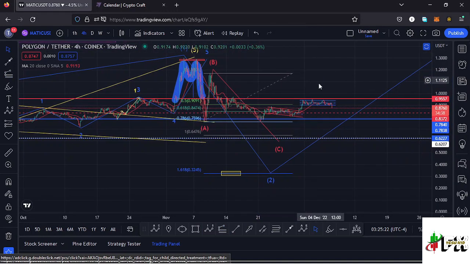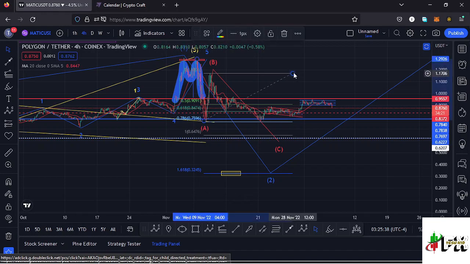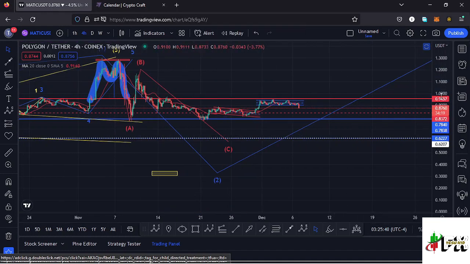That gives me a minimum target area to the lower side at the fib level 1.618, and that is back to around the $0.32 mark in the formation of this wave 2 to the lower side. So that is the minimum that I'm expecting that wave 2 to the lower side to do, and that means there is room for us to support any movements to the lower side in case we continue losing key areas of supports over here.